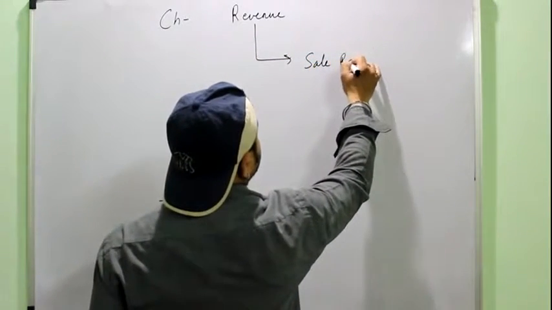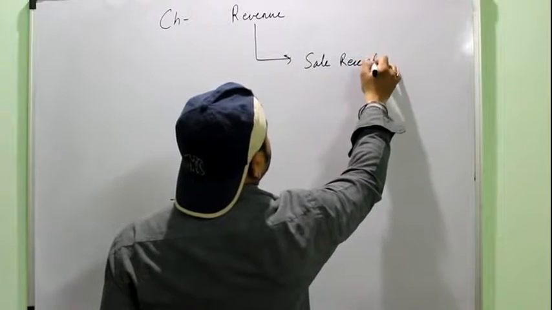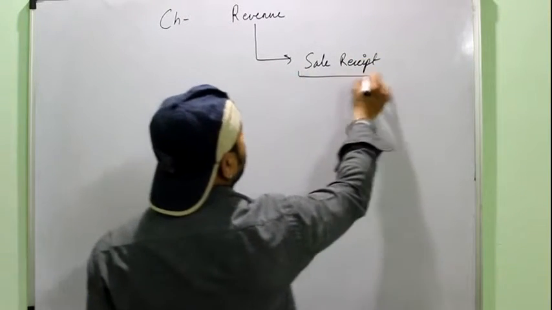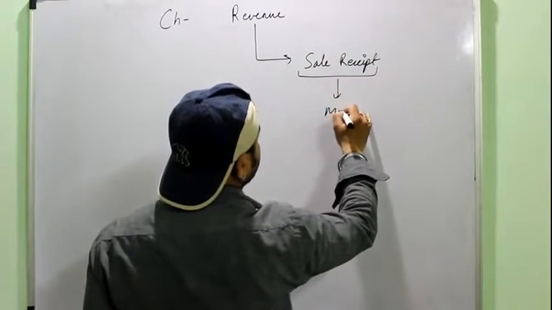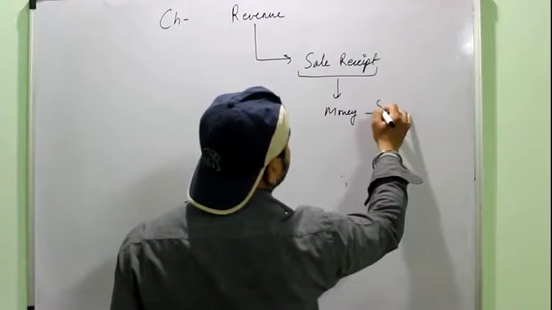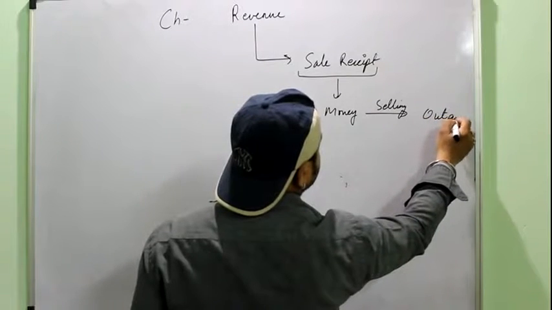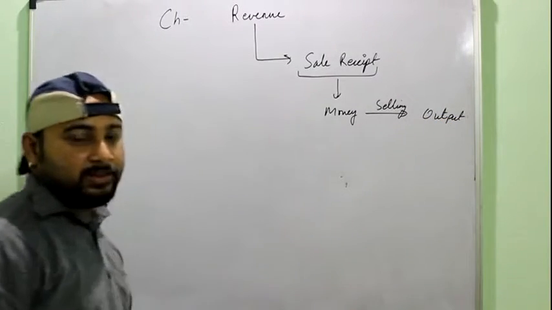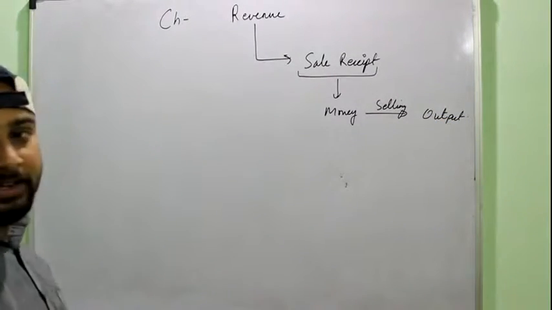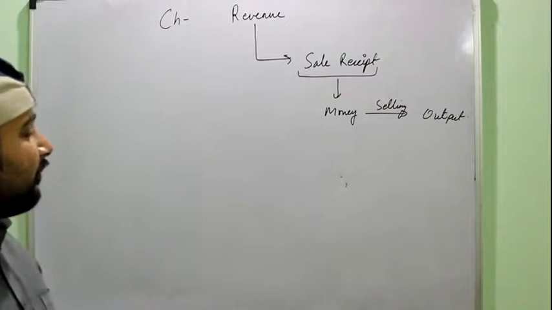Or you can say it is the sale receipt. That is the money received by selling the output produced. Right? If you have to define revenue, it is simply the total sale received by a firm by selling its output.